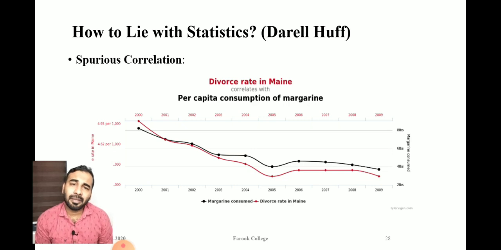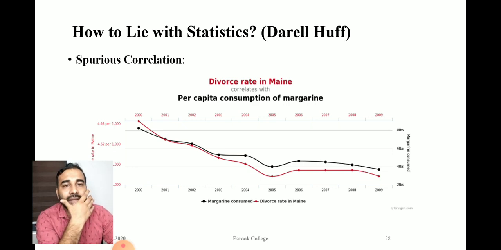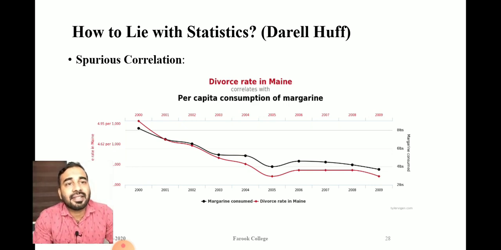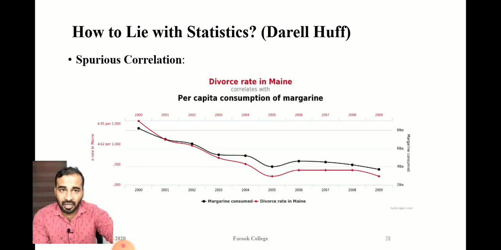Suppose we have learned about a correlation between the divorce rate and the consumption of margarine. That's there in the picture. What is margarine? It is a flavor used in cake making and all. Look at the correlation graph.